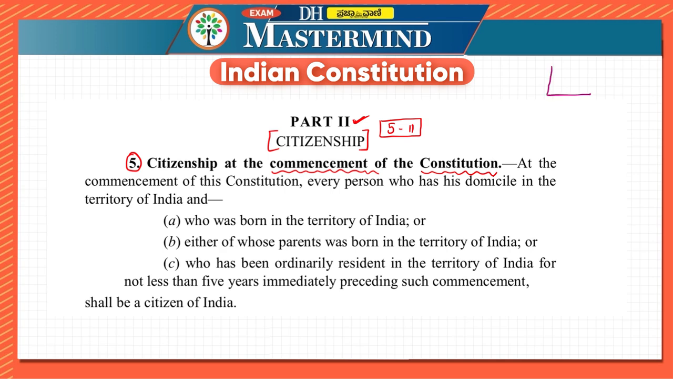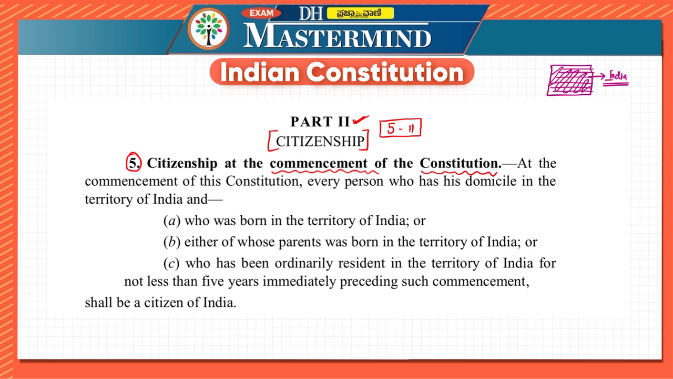Like we have seen previously also, if we are taking a region that we are calling India, what constitutes India we have seen in the first part itself. Now, who is living in this part of the geography, or who is called the citizen of this particular part, is said in part two. So, citizenship at the commencement of the constitution. Let us read what the article is saying and then understand it in a little more detail.